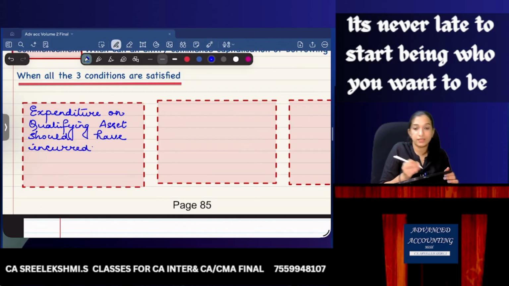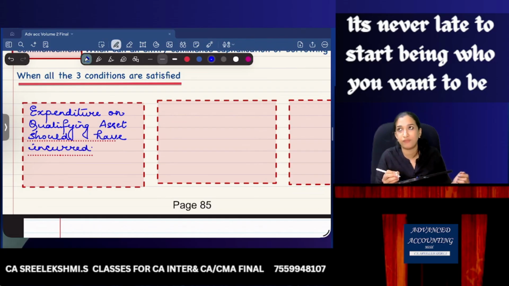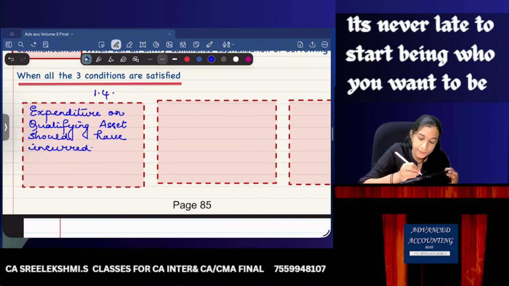What do you mean by this? It means I already bought materials, I already incurred labor charges, I started incurring the expenditure from 1st April. Then, second, activities are in progress.